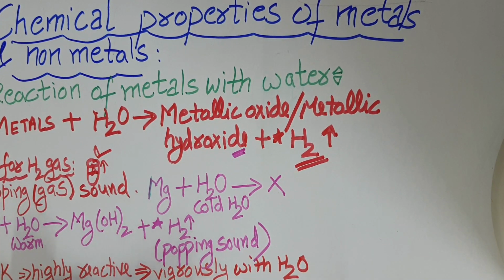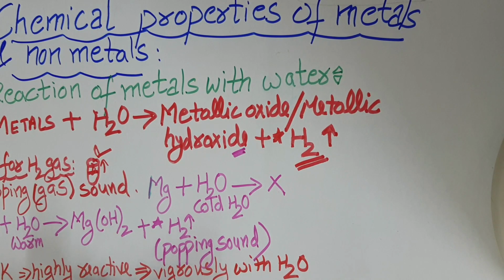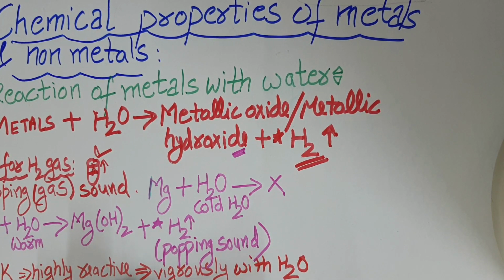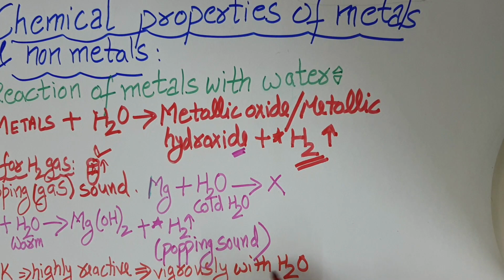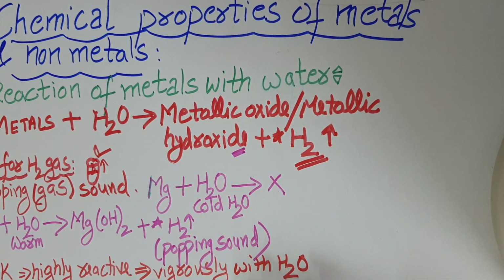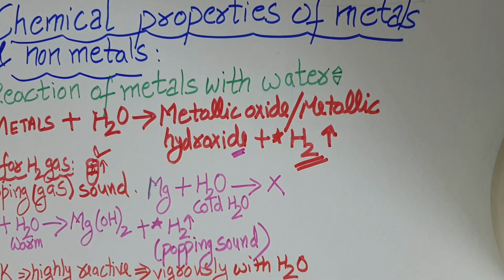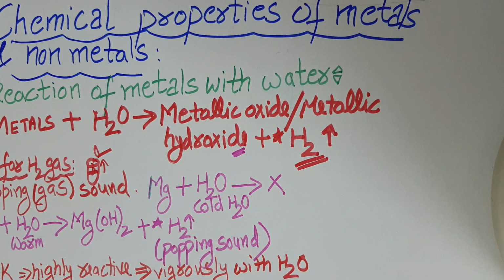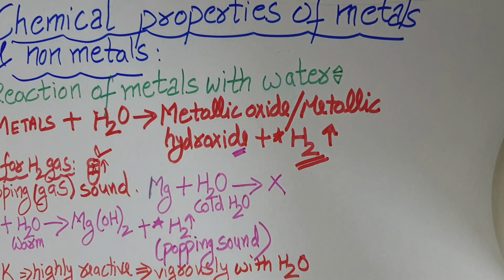That is why they are stored in kerosene. This you have already studied in the previous chapters. So sodium and potassium, since they are highly reactive, will react vigorously with water and can catch fire. That is why they are stored in kerosene to cut off the supply of oxygen as well as water. So this is all about the reaction of metals with the water. Now, reaction of non-metals with the water.